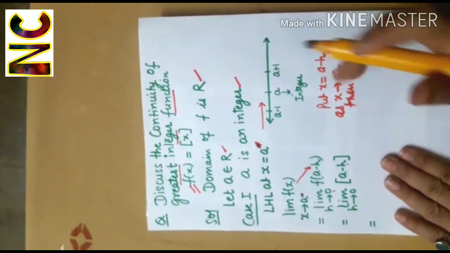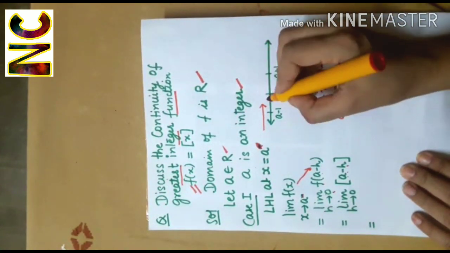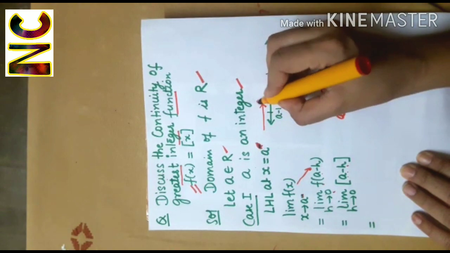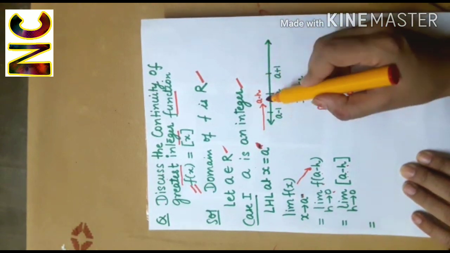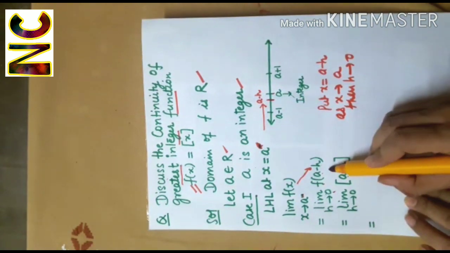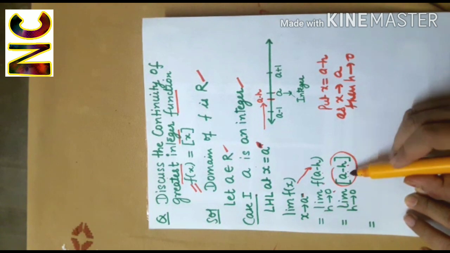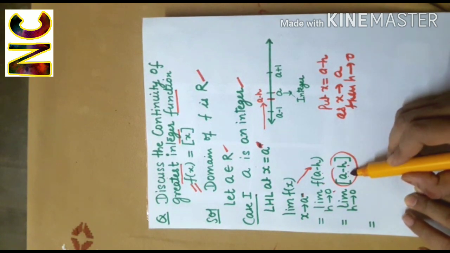Now look here. This a is an integer. a minus h will be a point in the close neighborhood of a. Now this means the greatest integer which is less than or equal to a minus h.